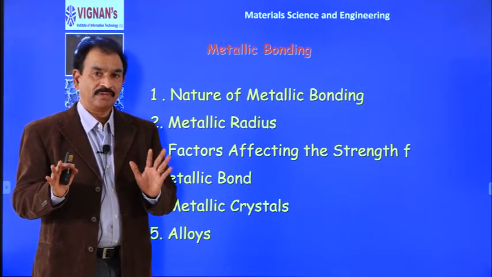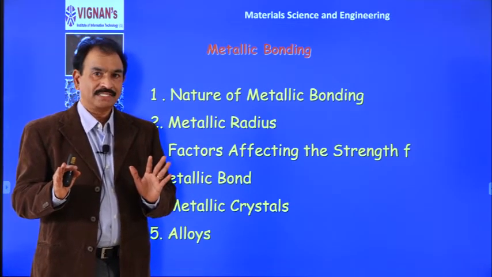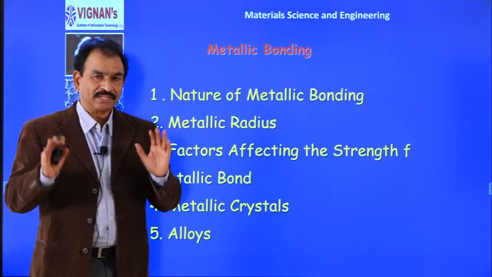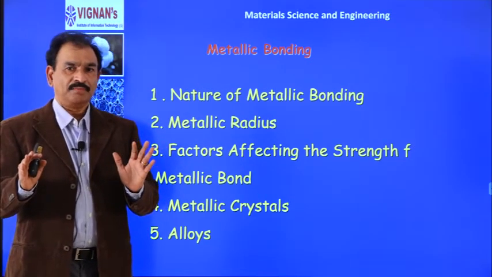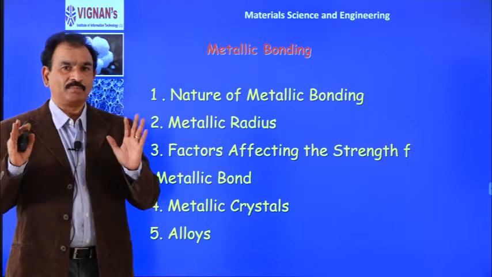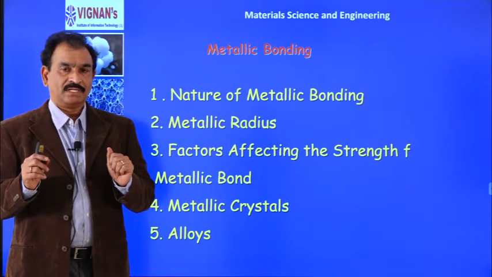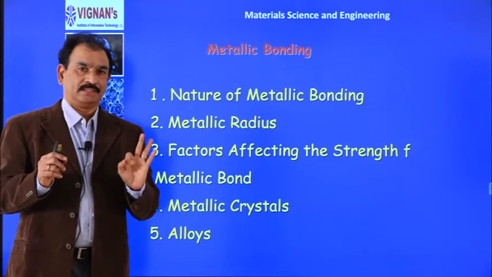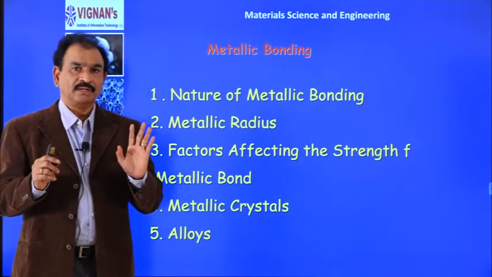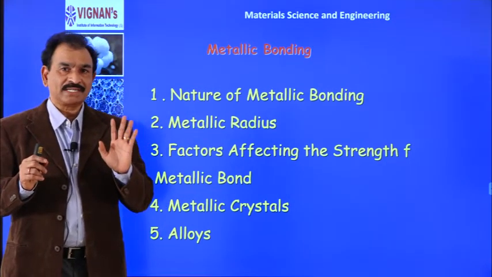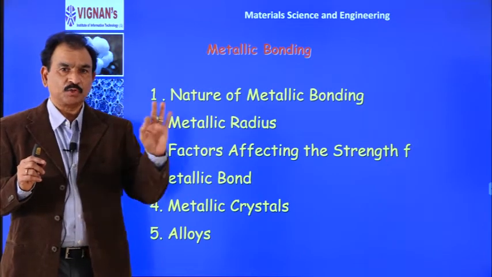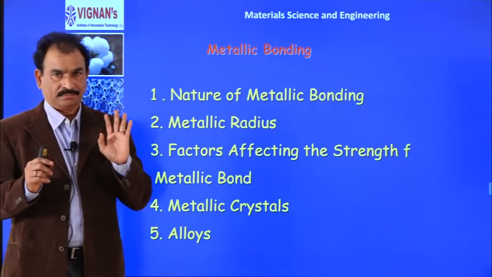You know very well, different materials are produced by different bonding. Say, for example, sodium chloride is produced by electrostatic attraction between a sodium ion and a chloride ion.